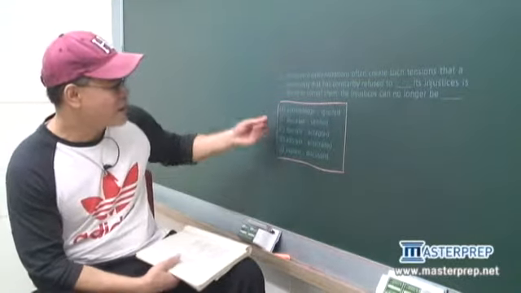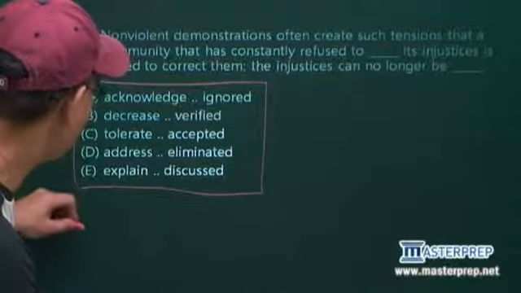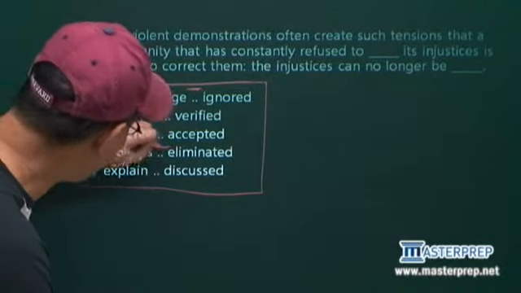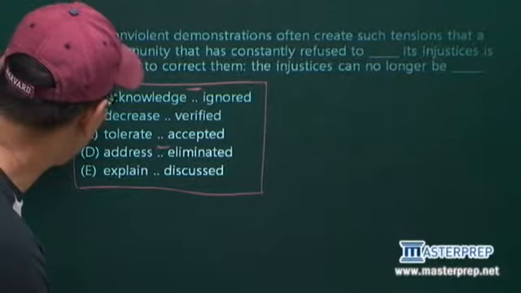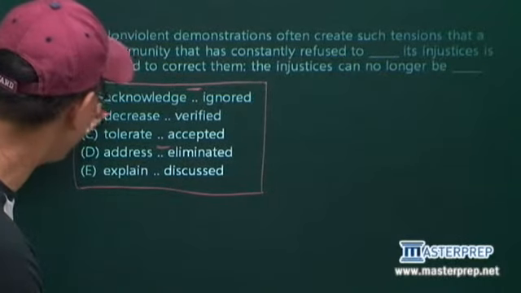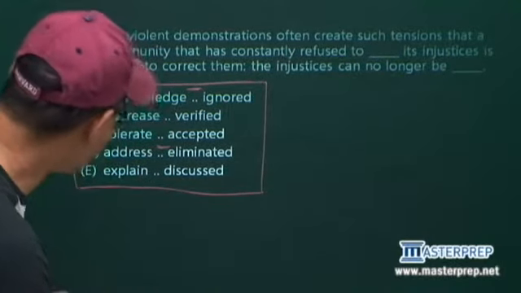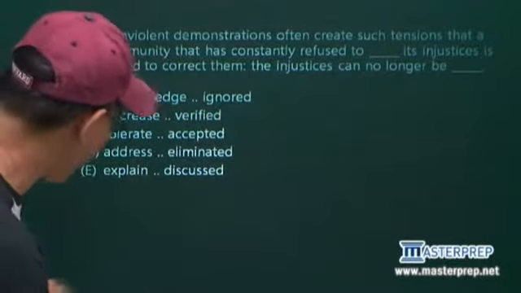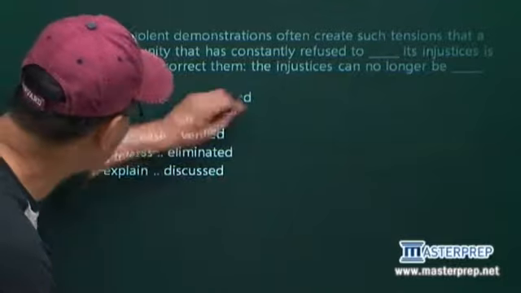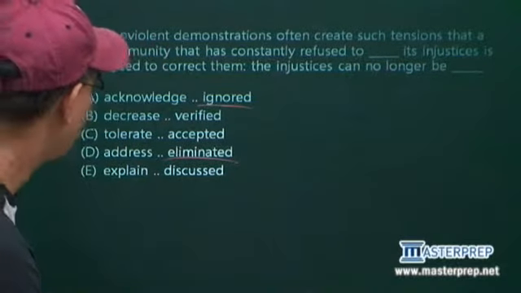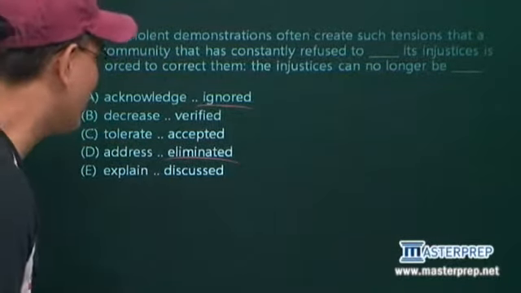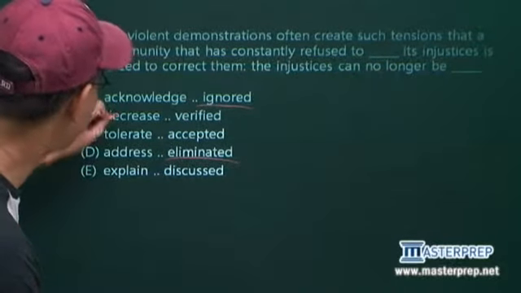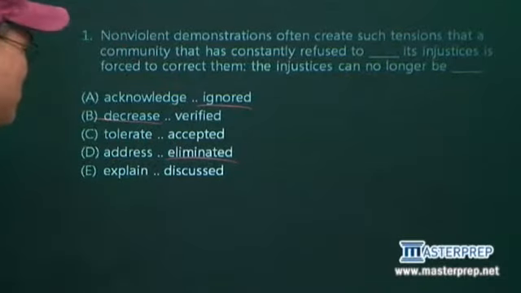Now, the obviously negative answers here are what? Let's take a look. Ignored. I don't want to be ignored. Do I want to be eliminated? No. Decrease. Do I want to be decreased? Well, not really. That's not really a negative. But instead of doing that, let's erase all that and we'll just underline the negative. Do I want to be eliminated? No. Do I want to be ignored? They're definitely negatives. Now, do I want to be decreased? Decrease is a negative.